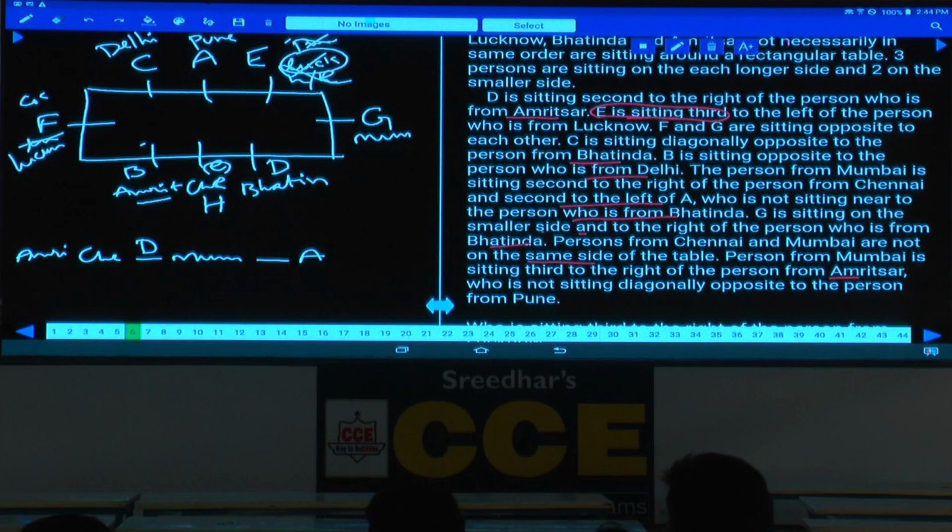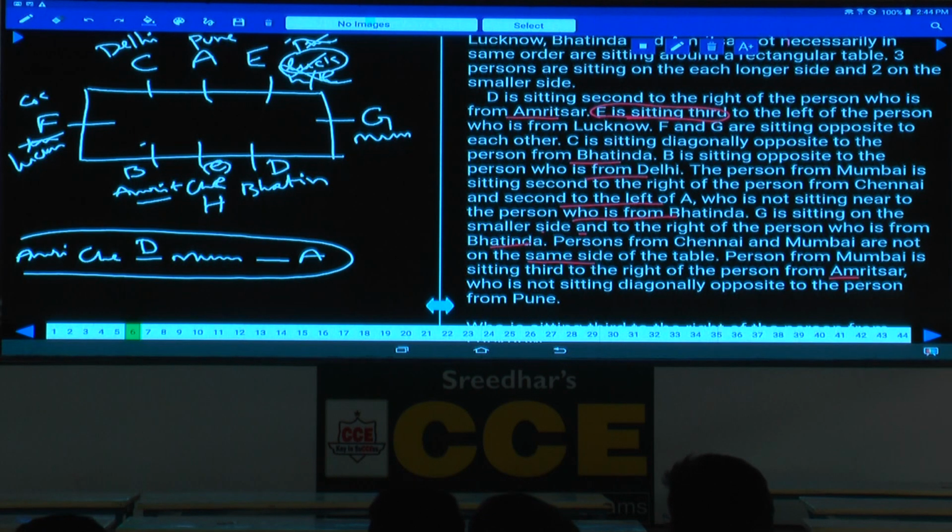Now, in this one, if you start with any possibility, taking Amritsar can be B, Amritsar can be F, you cannot solve this one at all, isn't it? Hence, for these types of puzzles wherein fixed information is given, it is always better to relate all the elements, then try to fix that one in the arrangement.